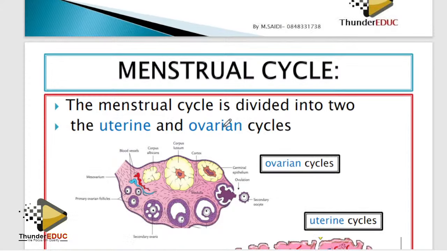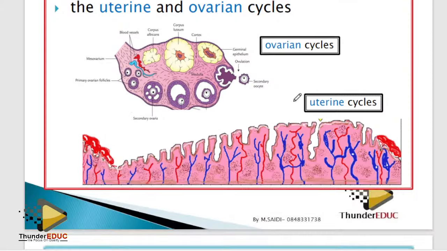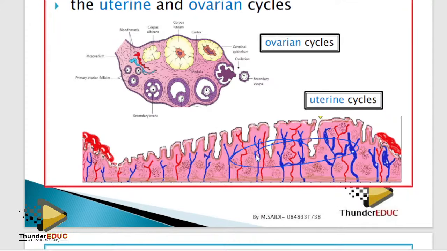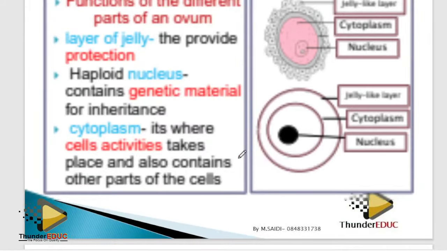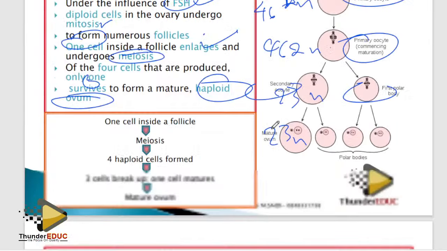All right, menstrual cycle. This is a problem for students. Let me just show you what you do when it comes to menstrual cycle so that you don't stress. The menstrual cycle is divided into two, the uterine and ovarian. Uterine is dealing with the uterus. Ovarian is dealing with the ovary. We talked about the ovarian already, so I explained that. So it's not a big deal now.